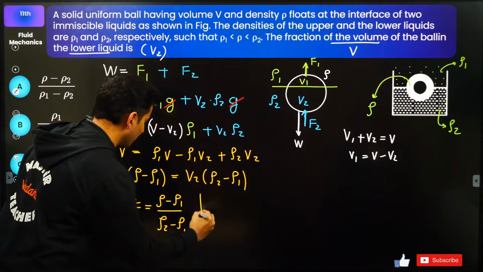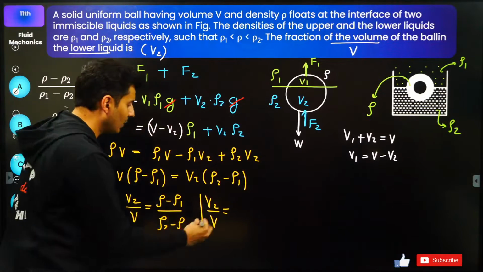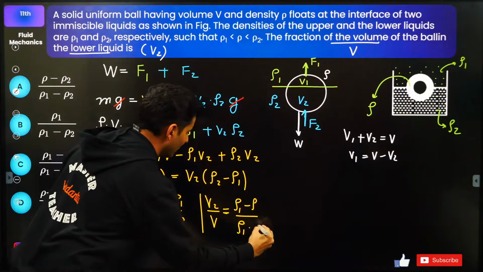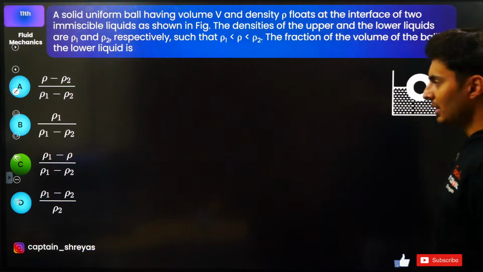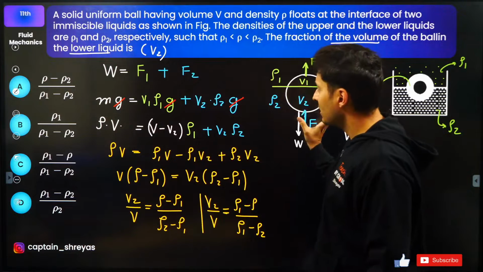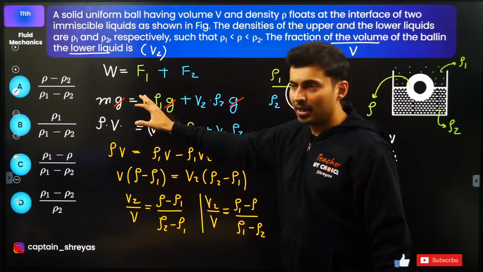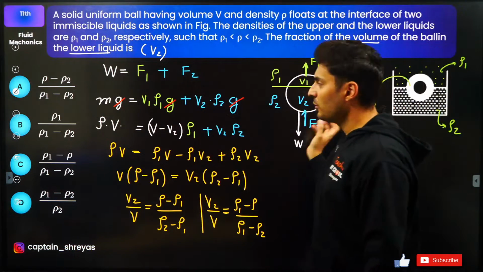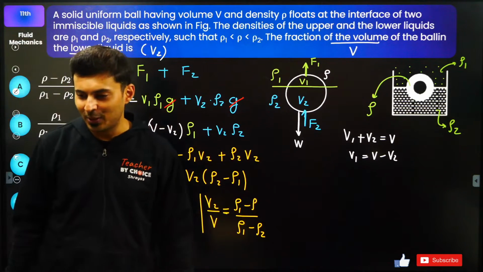I can multiply this with minus 1. So V2 by V, if I multiply numerator and denominator with negative 1, it will be rho 1 minus rho. I'm just changing the order, and this will be rho 1 minus rho 2. I think this option is there. Where is it? It's option C. That's it. So I've just used equilibrium concept that the net force should be balanced. Buoyant force by this liquid and this much liquid will be the total weight, and you have substituted the formulas. Also the concept that the total volume V1 plus V2 will be capital V. That's it. Very good. Awesome.